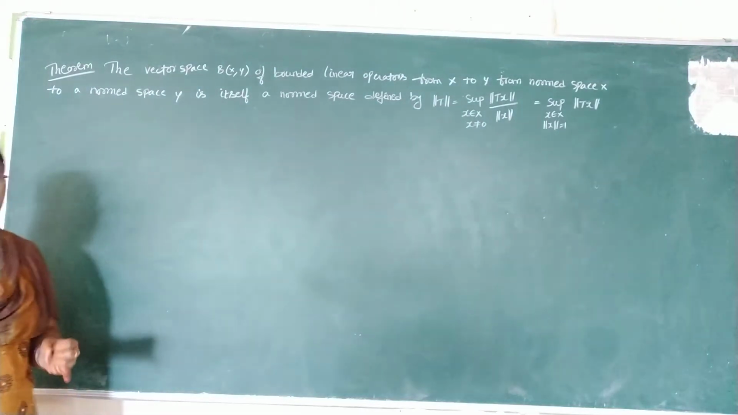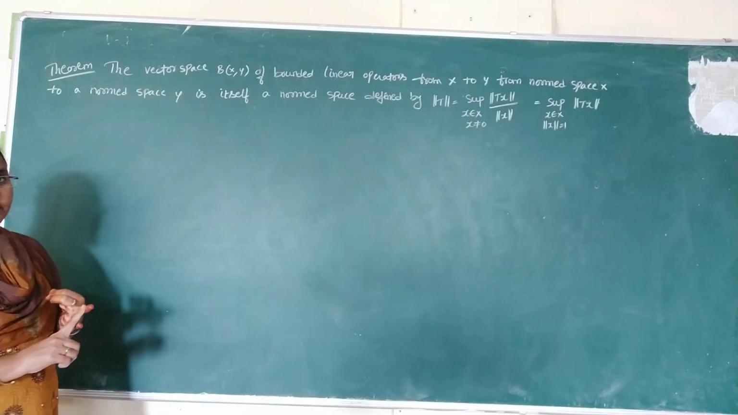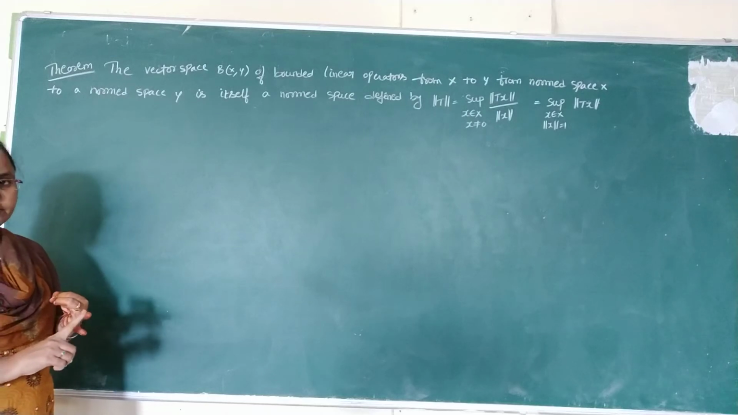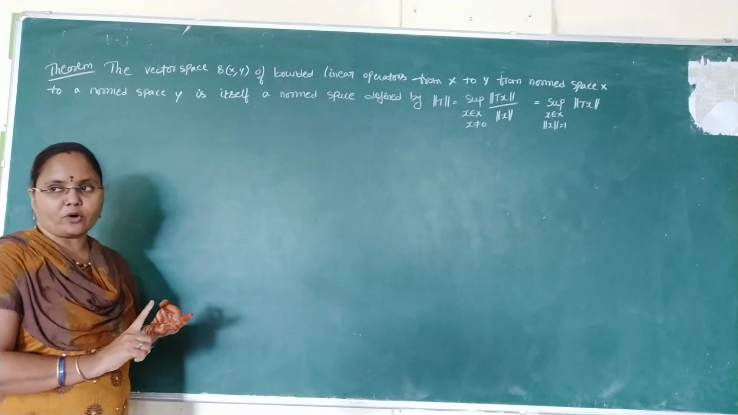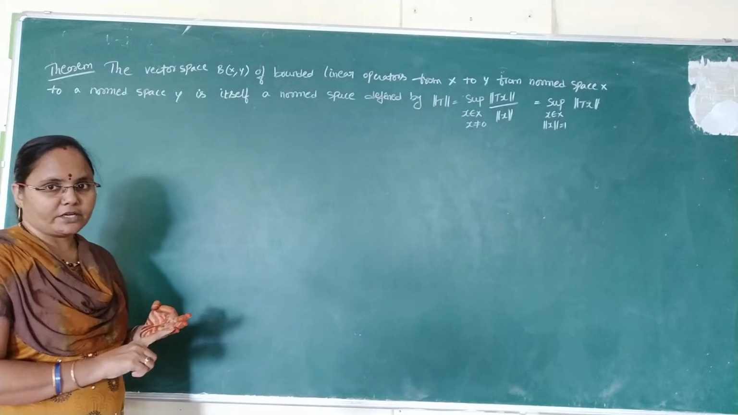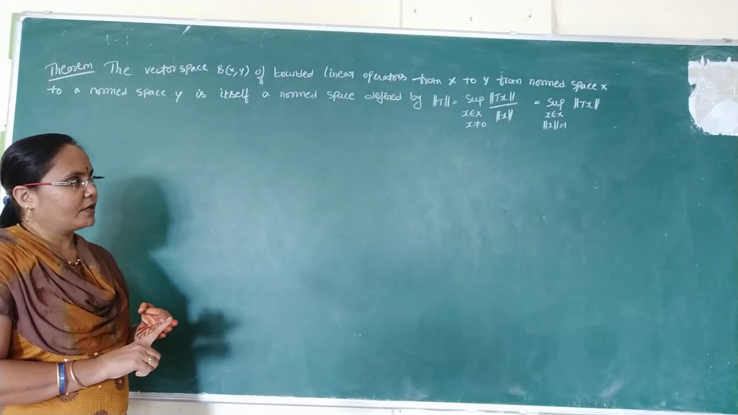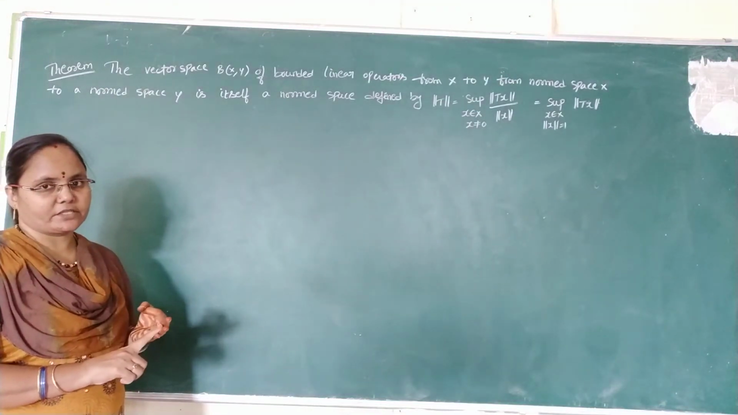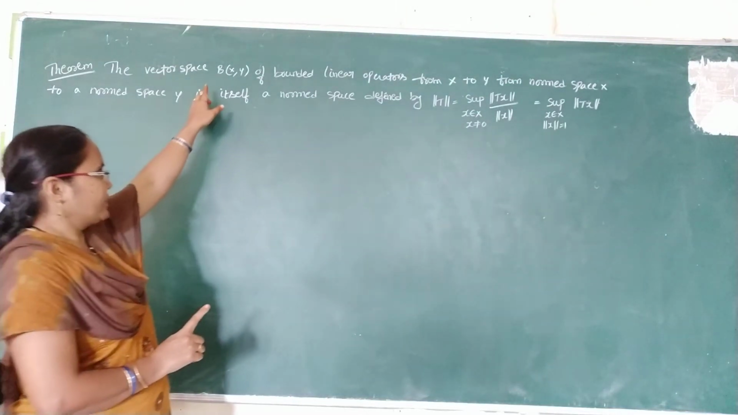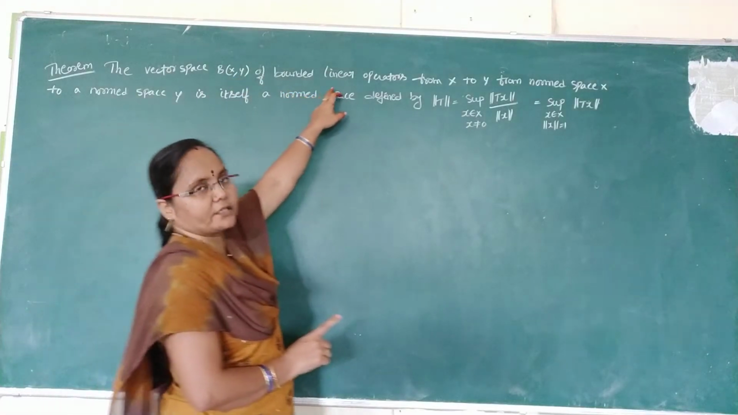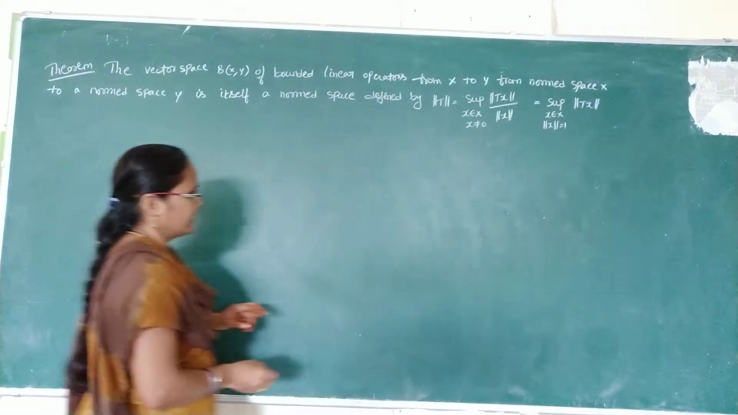Normed space properties are: norm of the variable is greater than or equal to 0; norm of the variable is equal to 0 if and only if the variable is equal to 0; norm of alpha into variable is equal to modulus of alpha into norm of the variable; and norm of x1 plus x2 is less than or equal to norm of x1 plus norm of x2. So here, B of X comma Y having all the operators, in place of the variable x we are taking T. See the proof.